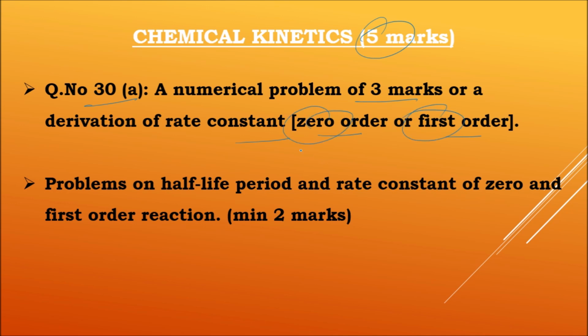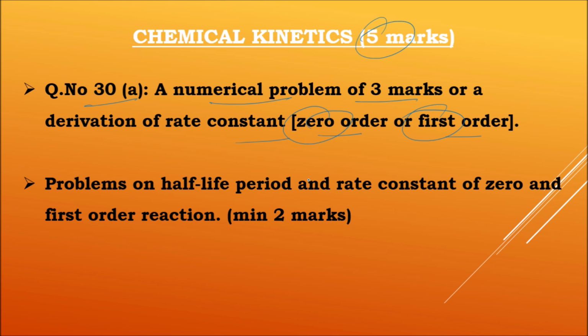If there is no question on derivation, they may ask a numerical problem for 3 marks based on the rate constant, but most of the time they ask derivation only. So we can expect a derivation for 3 marks, derivation of rate constant for a zero order or first order reaction. But as per the reduced syllabus this year, from chemical kinetics topic, the Arrhenius equation is deleted, so we don't expect any problem based on that.